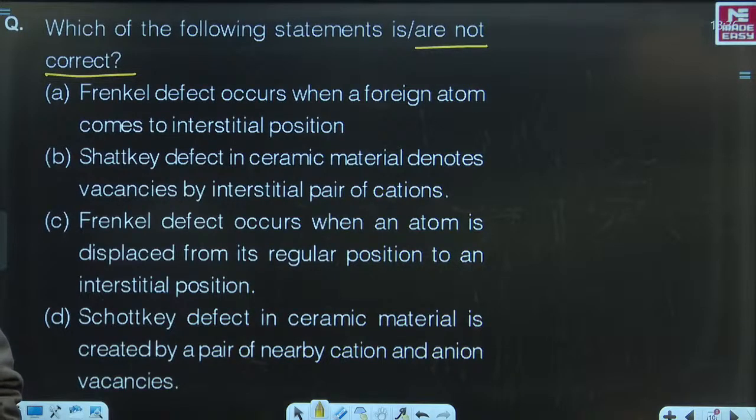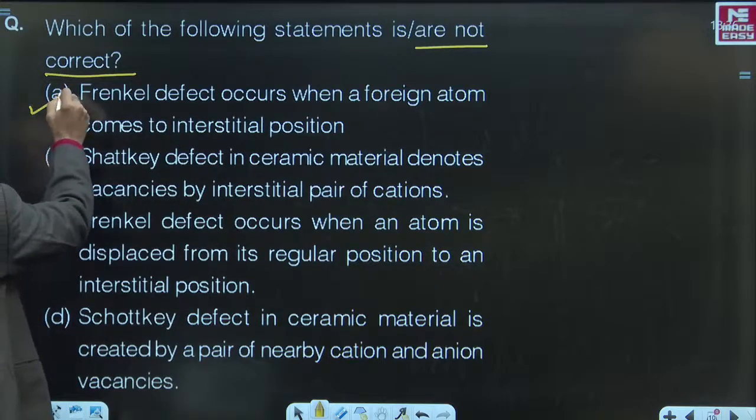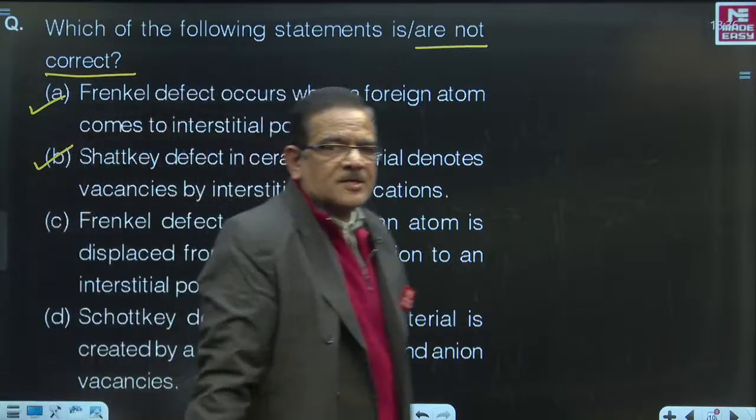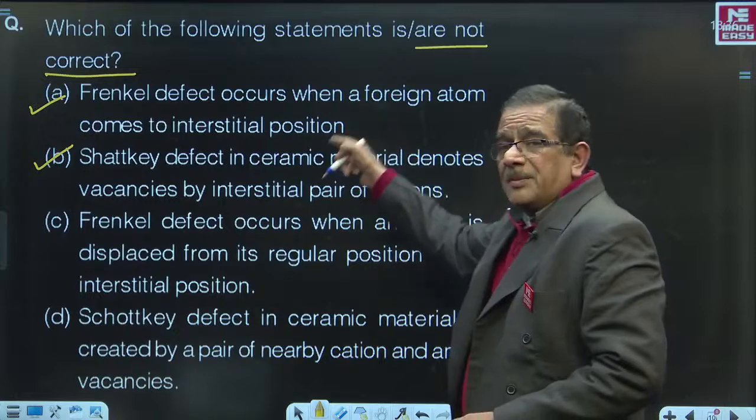Yes. Hearty congratulations, Mr. Ankush Prakash. You are right. A and B are not correct. You are asked to select the incorrect statements. All right. You are asked to select the incorrect statements. That's the reason why A and B are selected.